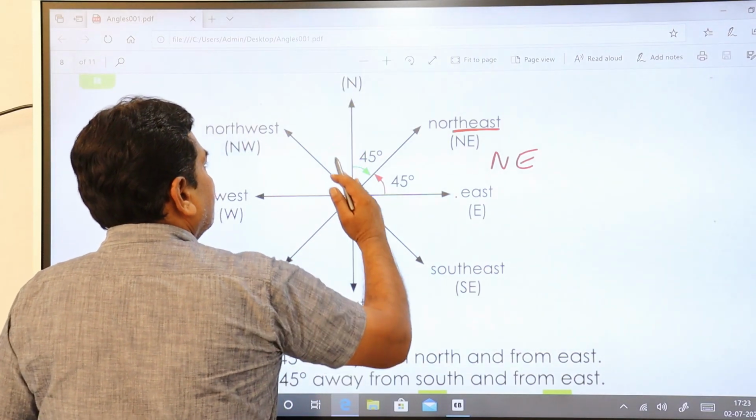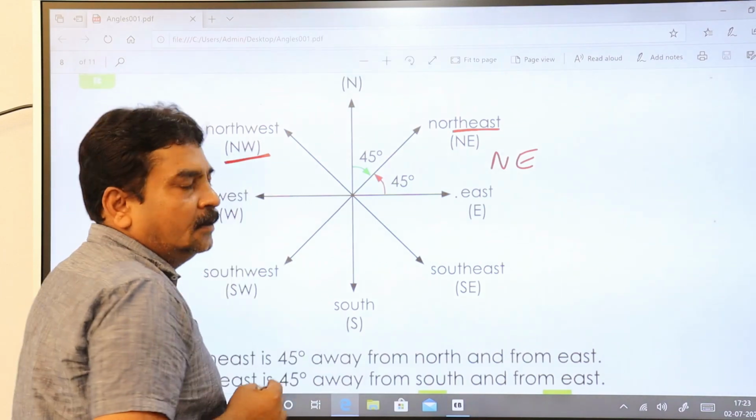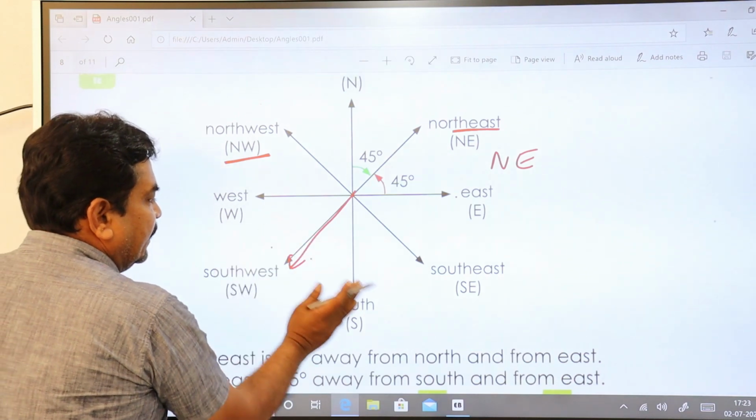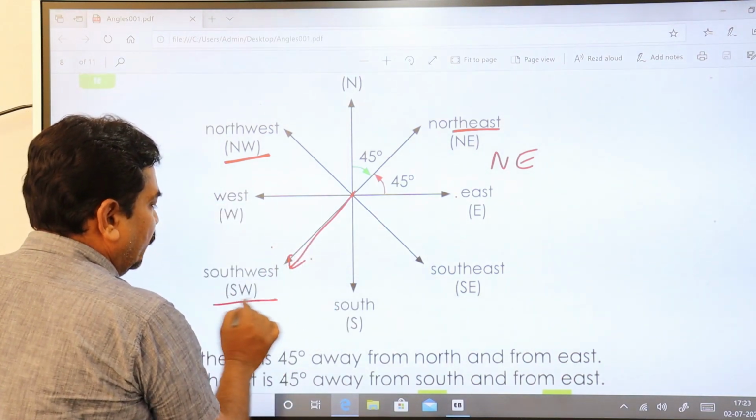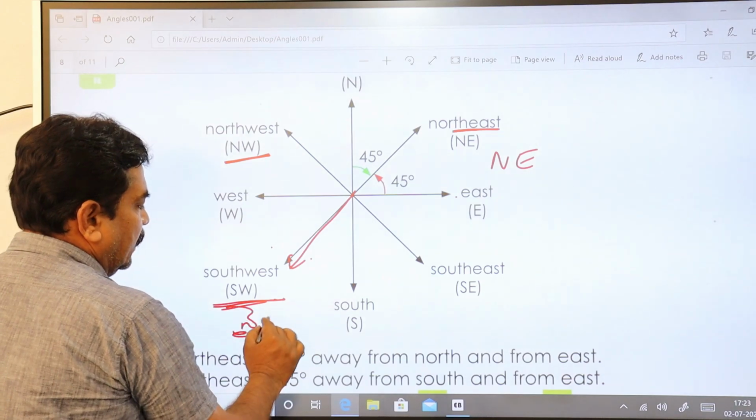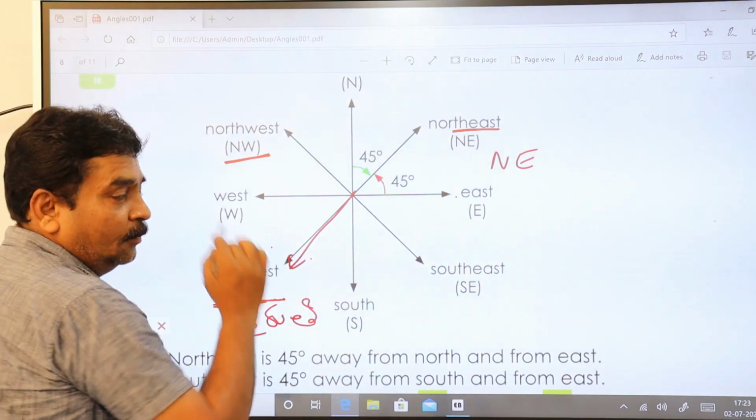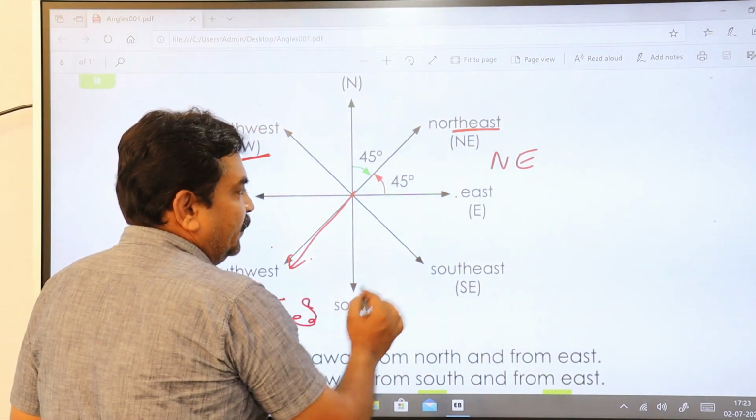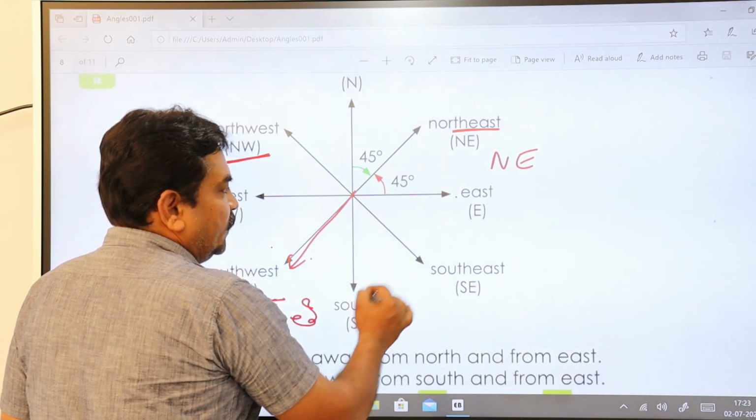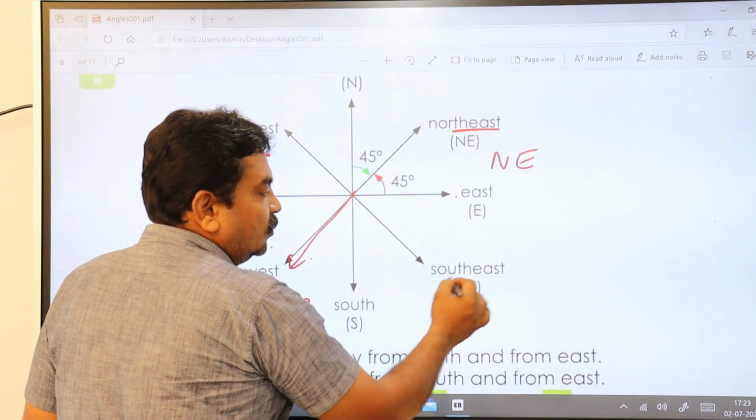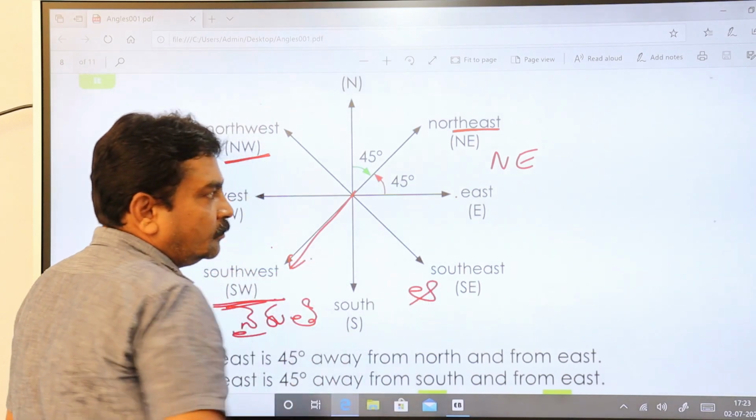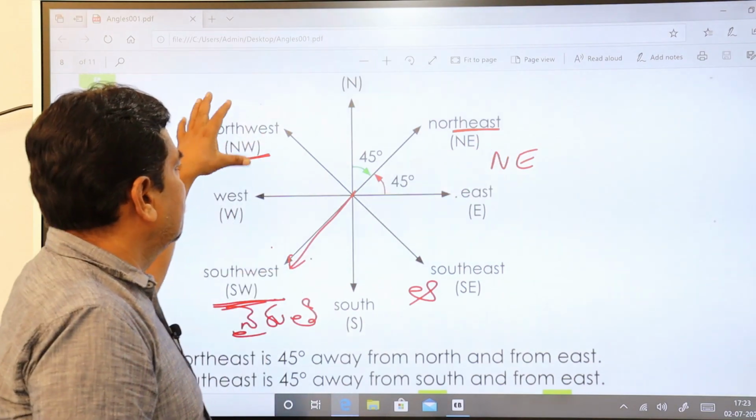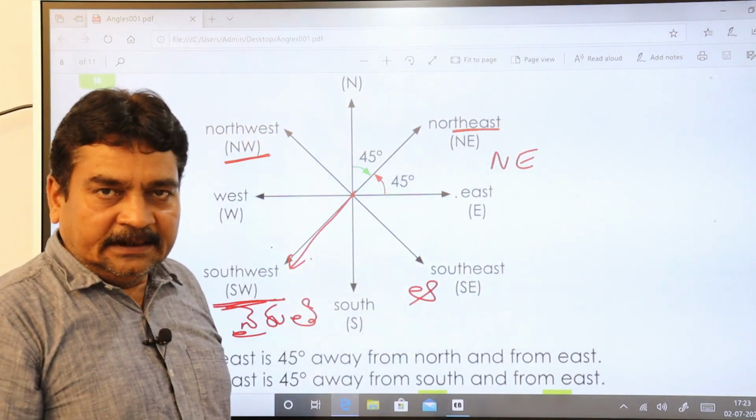In Telugu you call it as Ishanyamu, northeast corner. In the same way, this you call it as northwest, Vaivyamu. And in this direction, the center of your west and south, you call it as southwest, Nairuti. This is a very important place. And between south and east, the center area of south and east, you call it as southeast, Agneyamu. So this is Agneyamu. This is your Ishanyamu, this is Vaivyamu, and this is Nairuti.